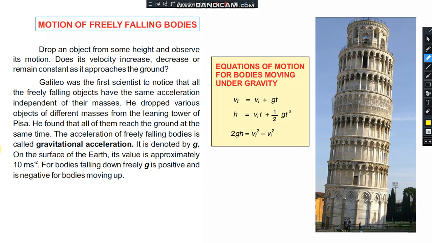He dropped various objects of different masses from the Leaning Tower of Pisa. He found that all of them reached the ground at the same time. The acceleration of freely falling bodies is called gravitational acceleration and it is denoted by g.